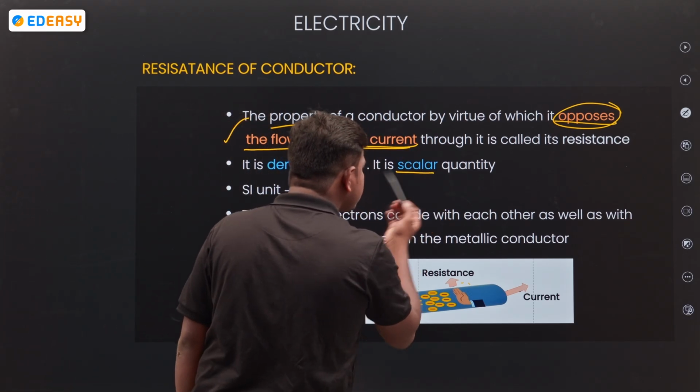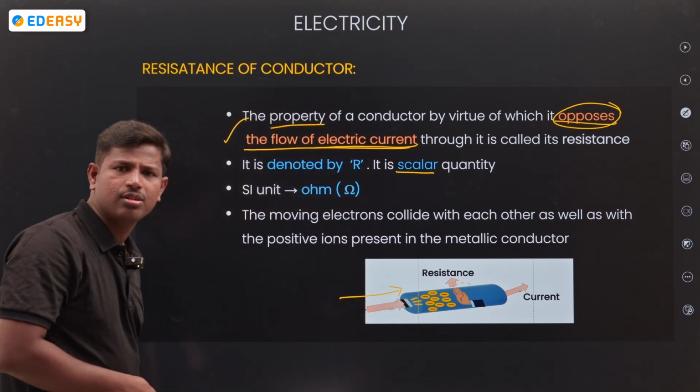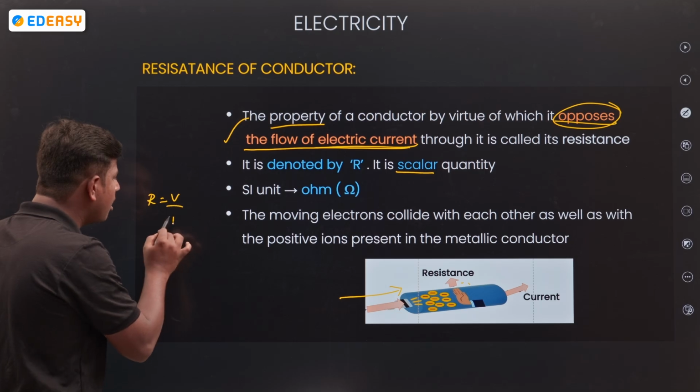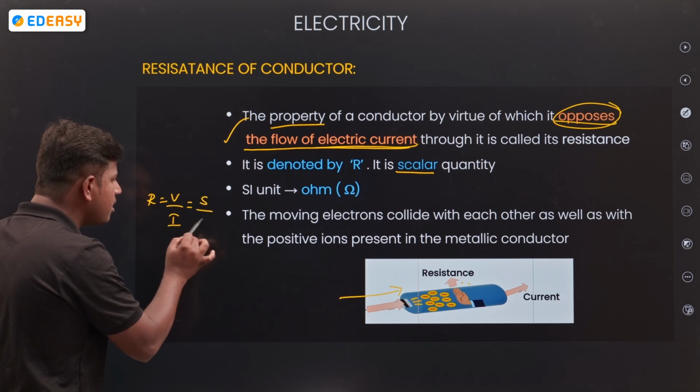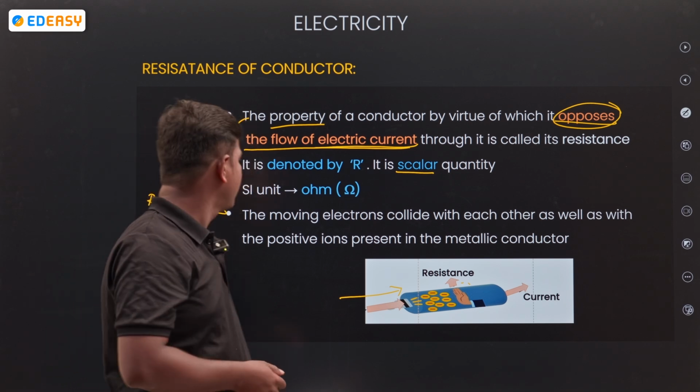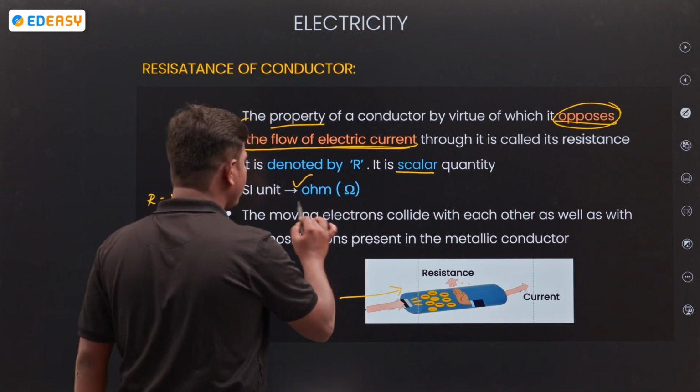What is the resistance unit? Scalar only. Why is it scalar? R is equal to V by I. Potential is scalar. Current is scalar. Scalar by scalar, scalar only you will get. Okay, next, the unit is ohm. We know it.